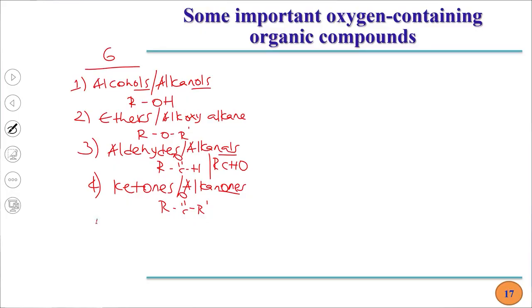And the fifth one is carboxylic acids. Carboxylic acids are also known as organic acids. So you can also call them as organic acids. And their IUPAC names can be named as alkanoic acids. Alkanoic acids, okay?